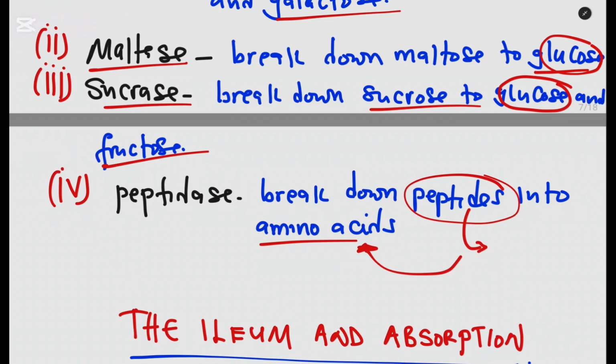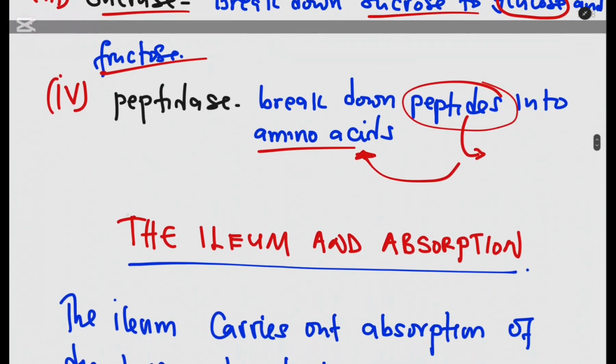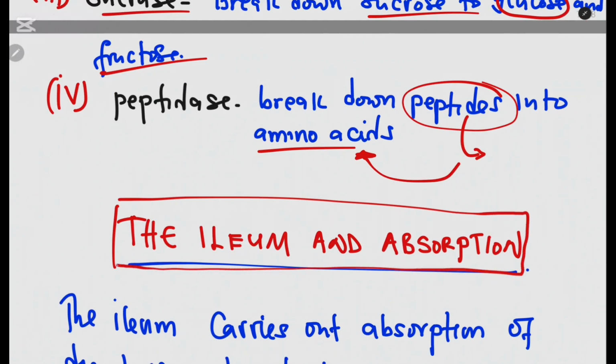Now, after digestion, what happens is absorption. Absorption occurs in the ileum, which is another portion of the digestive system. After the food nutrients have been digested, they need to be absorbed into the bloodstream so that they can be transported where they are needed.